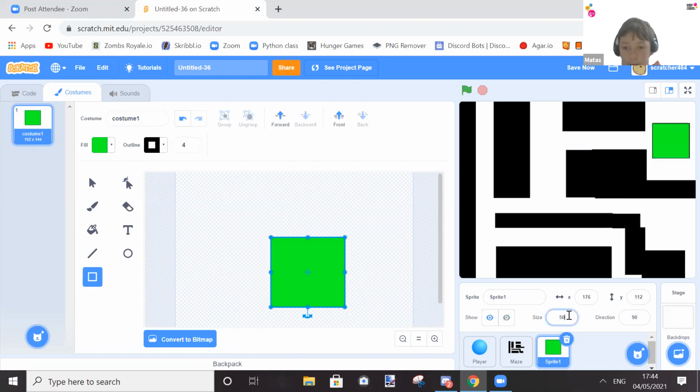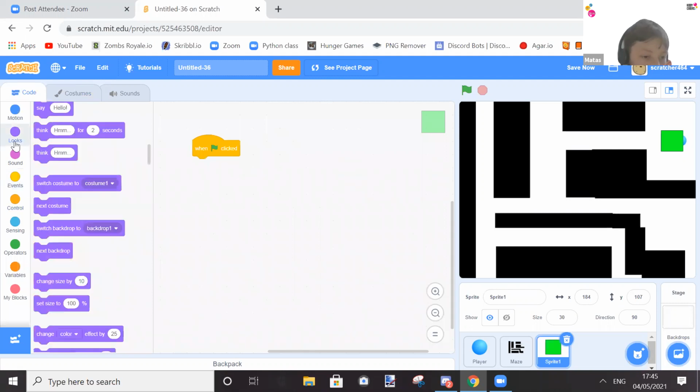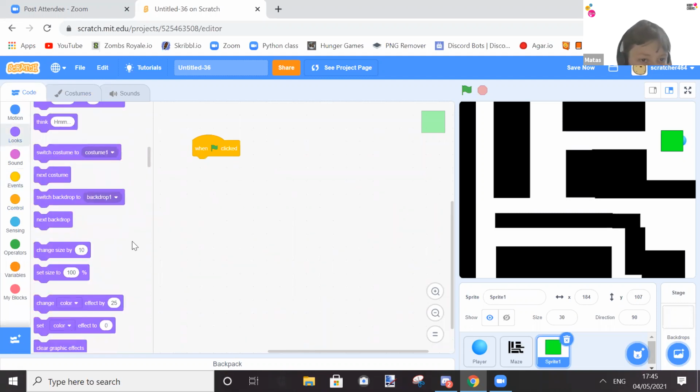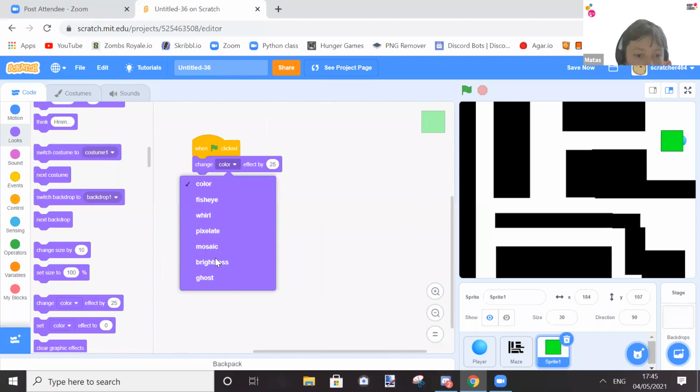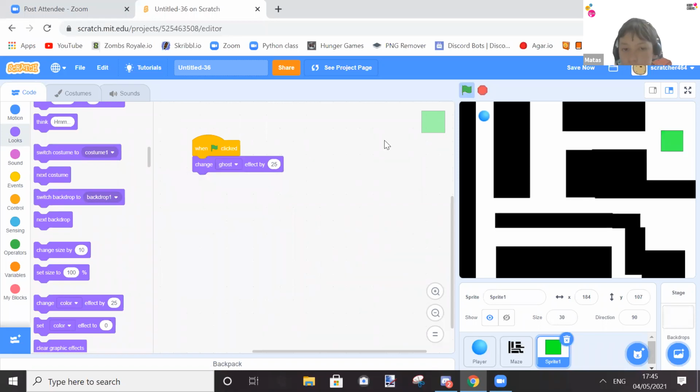And actually no, let's make it 30. So now let's do when flag clicked, looks, change ghost effect. As you can see, it's turning transparent but not transparent enough.